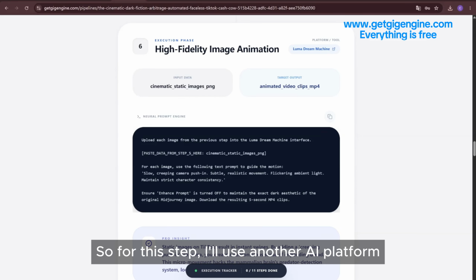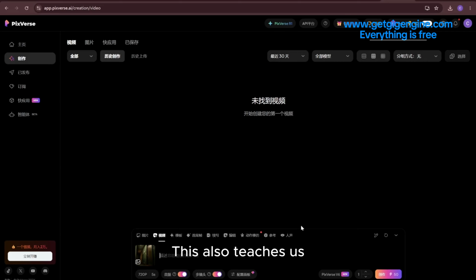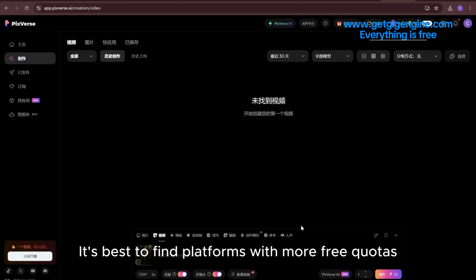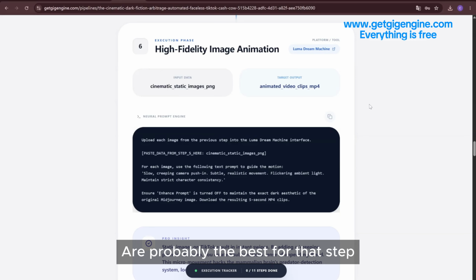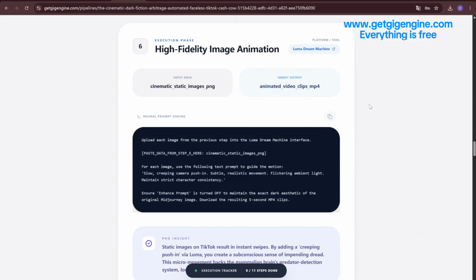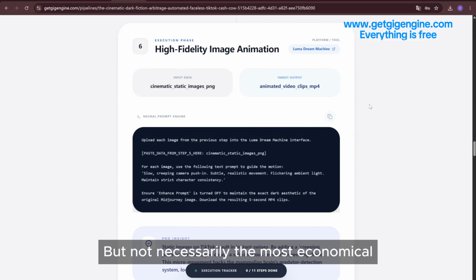Pixverse AI platform. This also teaches us, if you haven't started yet, it's best to find platforms with more free quotas. Try not to spend money if you can avoid it. The AI tools provided in this workflow are probably the best for that step, but not necessarily the most economical.